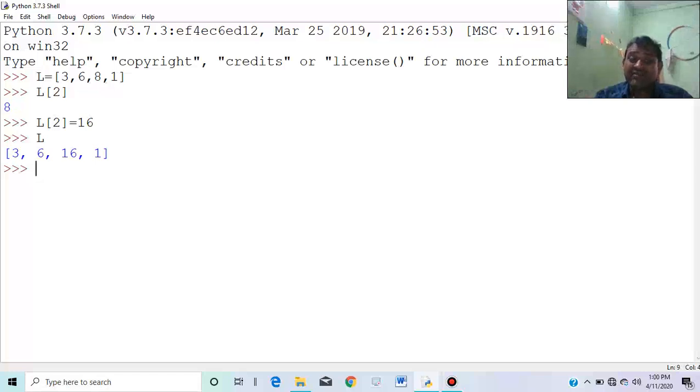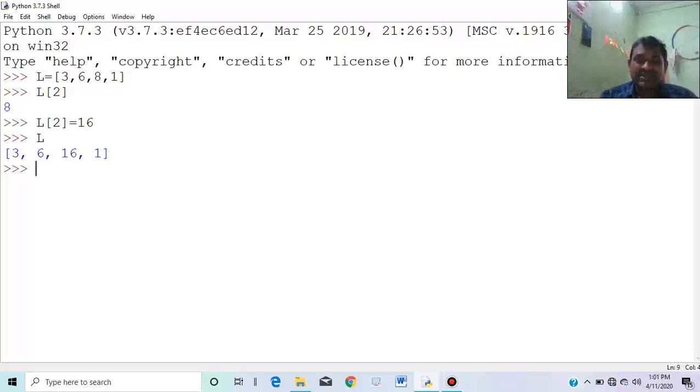But what's the difference in the case of dictionary? In dictionary, the key is not fixed. Unlike a list, where the index is fixed, we have to define the index on our own. That's why it is unordered, because there is no order fixed by Python, as in case of a list where the first element is 0, the second element is 1, and next is 2, 3, and so on. But in case of dictionary this is not fixed.